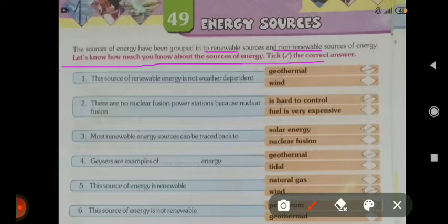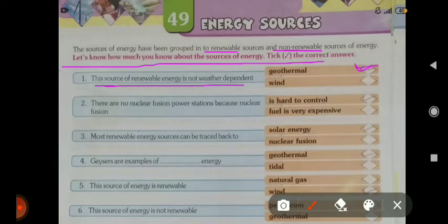Tick the correct answer. First is given: this source of renewable energy is not weather dependent. This type of energy does not depend on the weather, and this is geothermal energy.